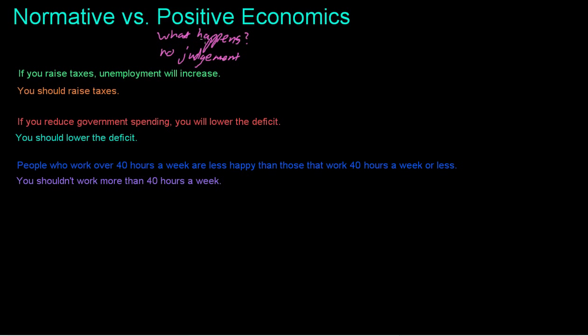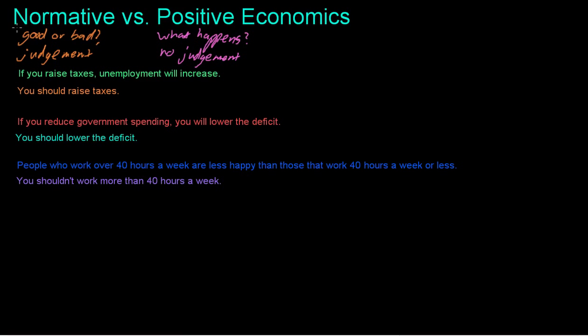So positive economics just explains what is actually going on, and then you can probably have guessed by now that normative economics answers the question, is this good or bad? So it makes a judgment. So we first have to have a positive theory, meaning we have to understand what is going on before we can judge it. So the way that I like to think about it is that positive is you're being positive, so you aren't judging anyone.